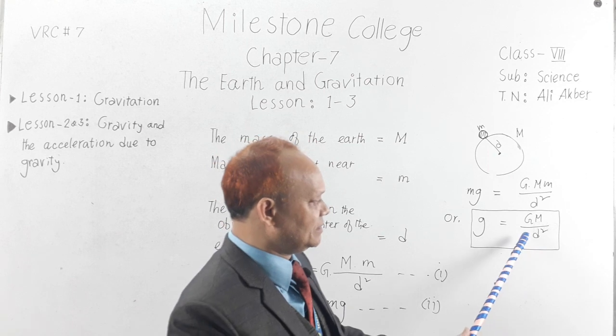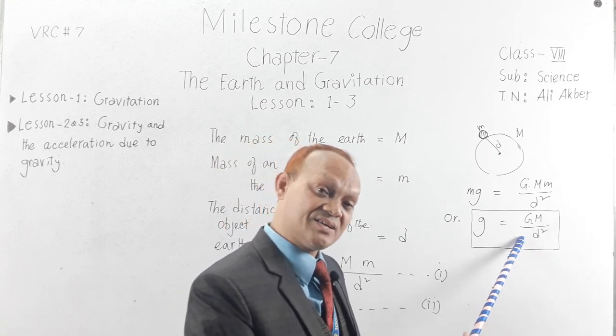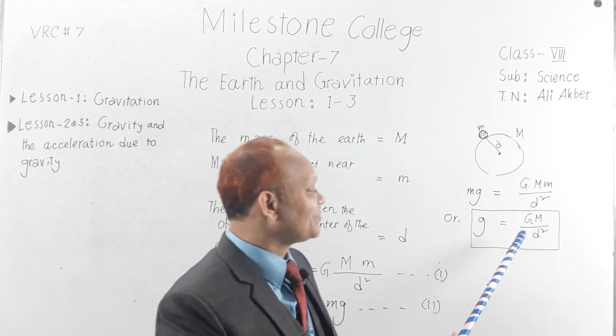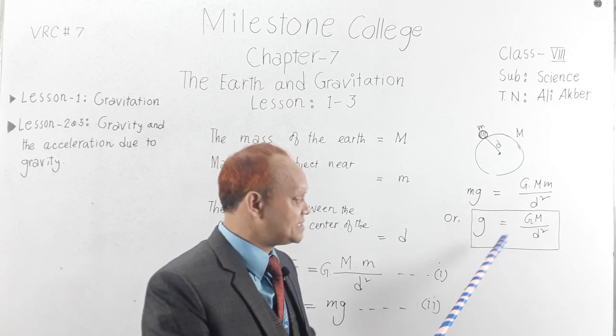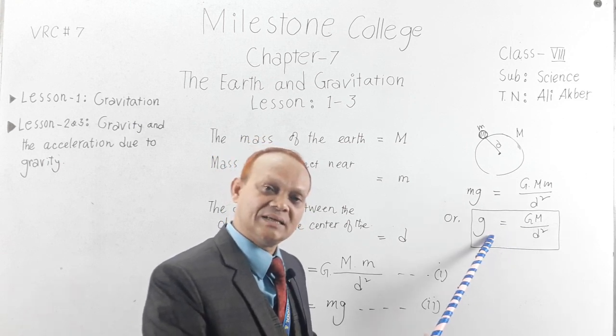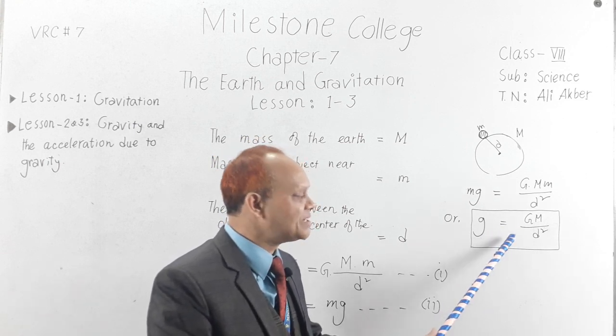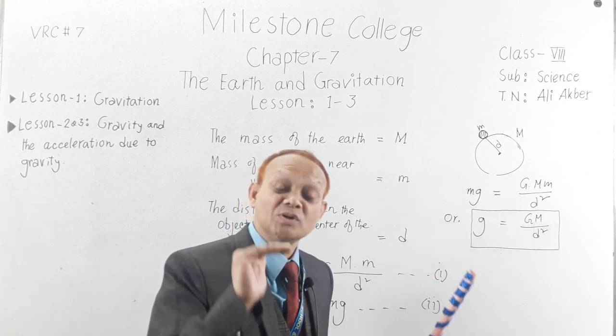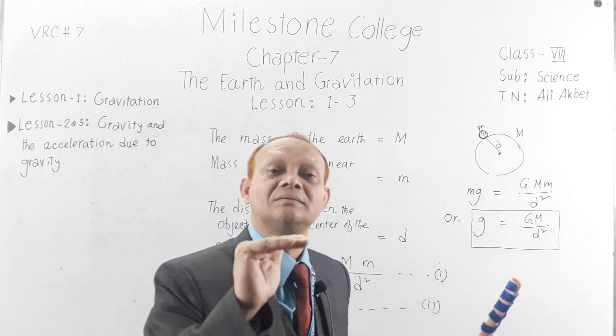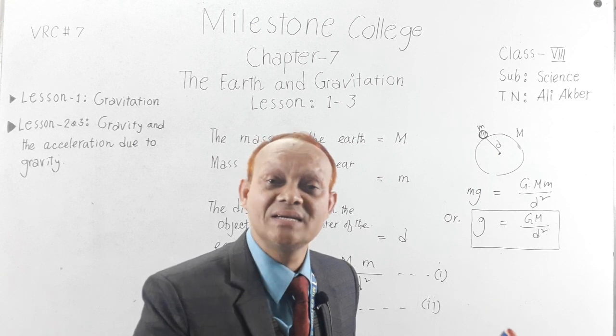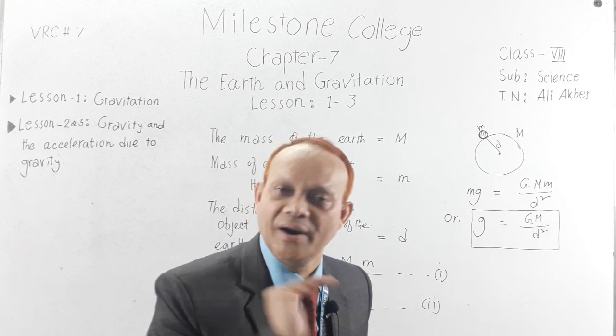But here you see D, that is distance. So distance is a factor that affects the value of g. That is, the value of g depends on the position of the object, where the object is located from the center of the earth.